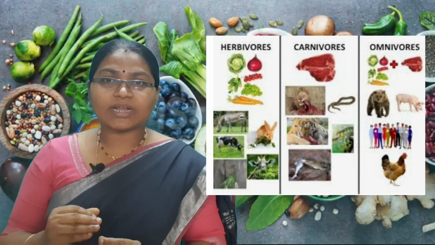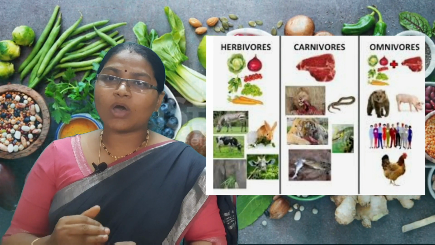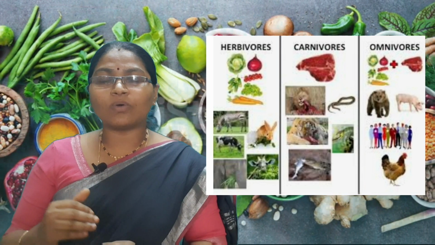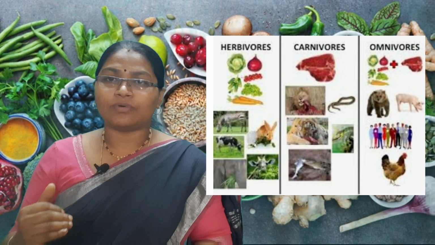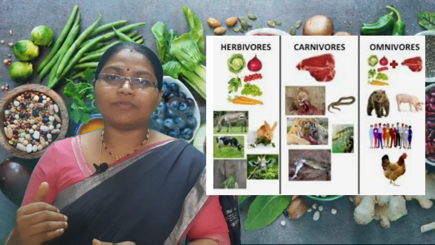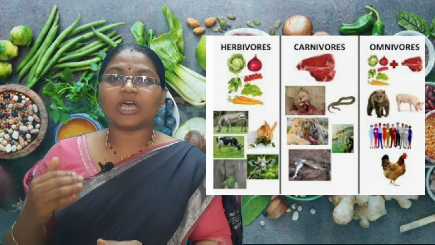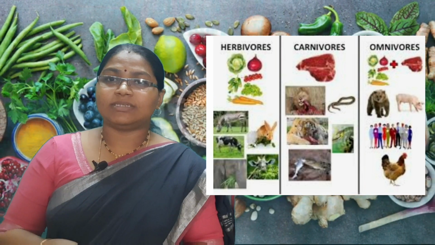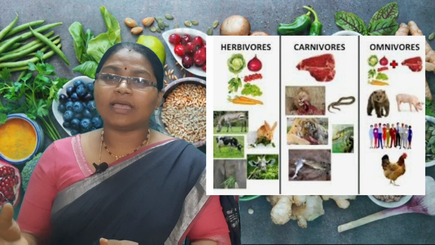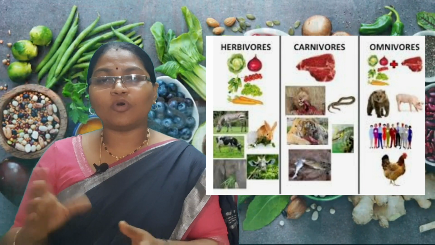What are the examples for herbivores? Yes, cows, buffaloes, horses, goats, etc. Next one is omnivore. Omnivores are the animals which eat plants as well as animals, both.